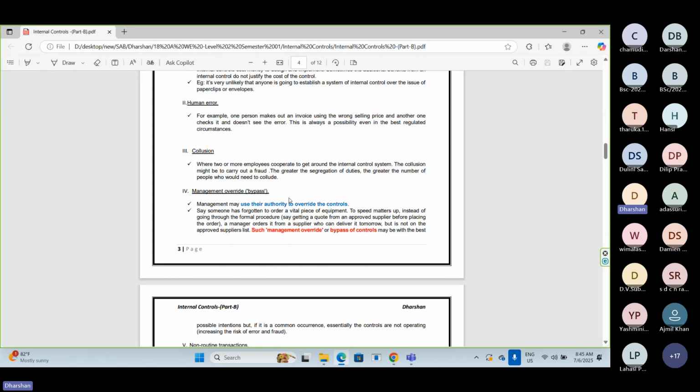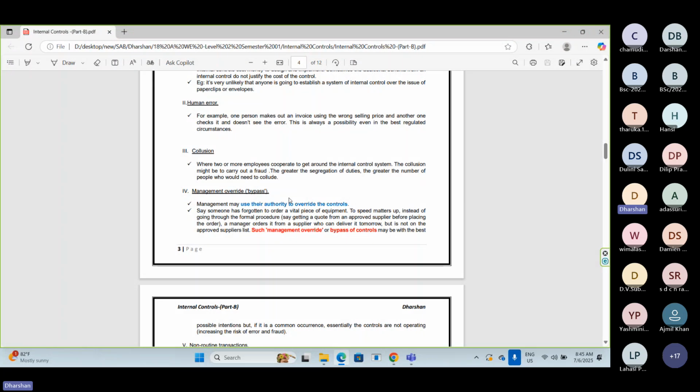In certain cases, the first three reasons are clear or not? Human error, collusion, and cost versus benefit. So now we are discussing management override, the fourth reason. I hope the first three reasons are clear.